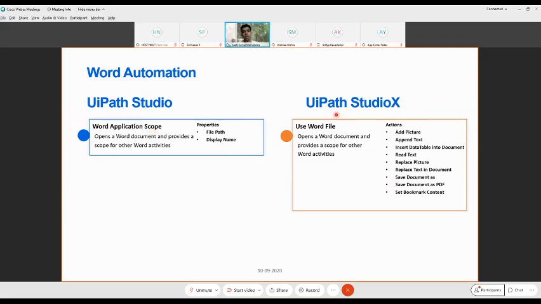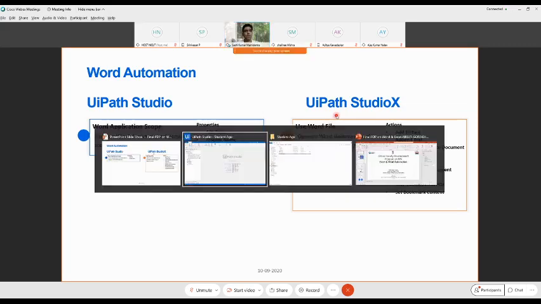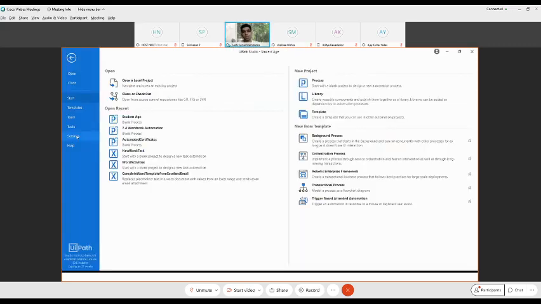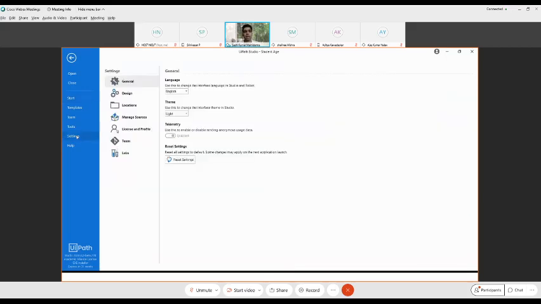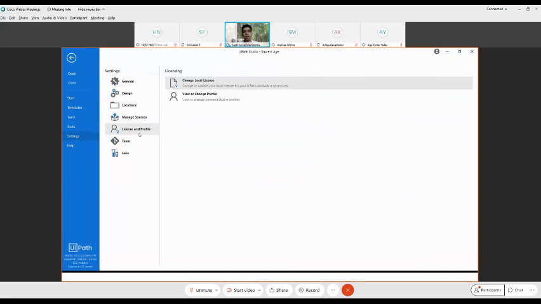So what we will do is right now switch our license to a Studio X. I think when you install Studio X, the license is also going to be available for all our Academic Alliance use cases. So how do you do that? Okay, let me just quickly come back and show it to you. If it is already shown, then nothing like it, or else just have a look at it.